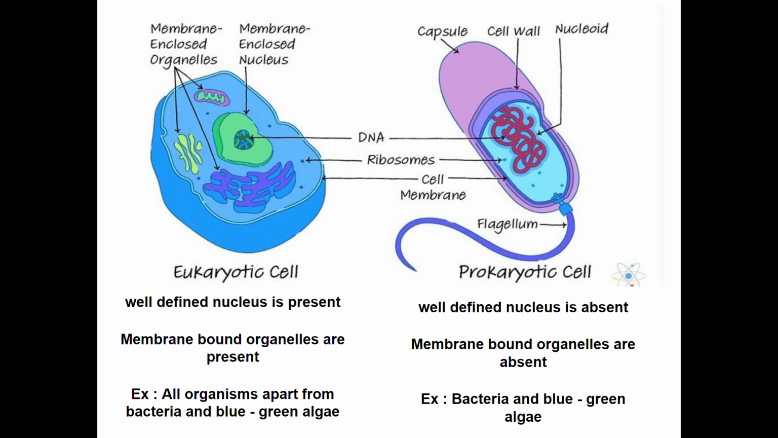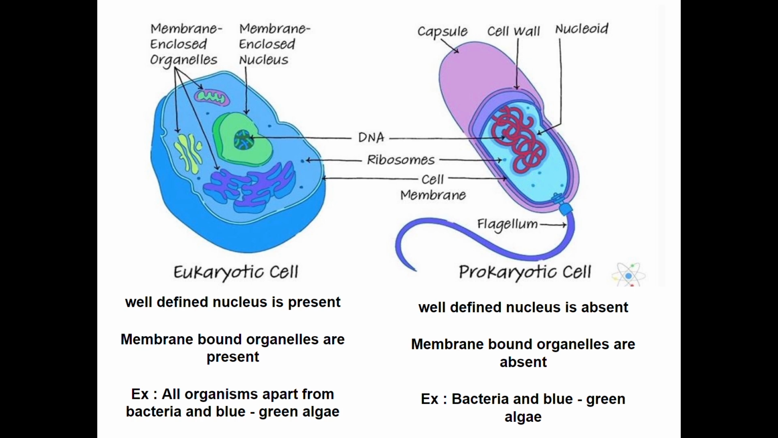Look at the eukaryotic cell picture. You can see a well-defined nucleus surrounded by a nuclear membrane, and genetic material DNA is present in it. Membrane-enclosed organelles are also present there. The organisms that have such type of cells are called eukaryotes, for example, all organisms other than bacteria and blue-green algae.